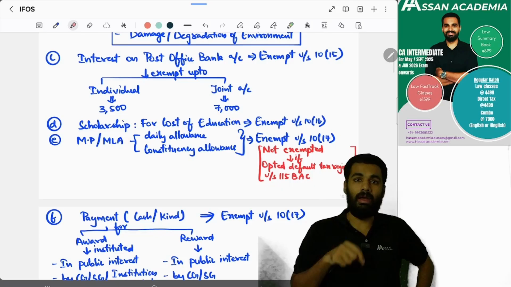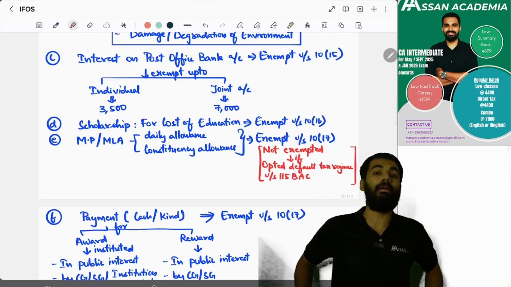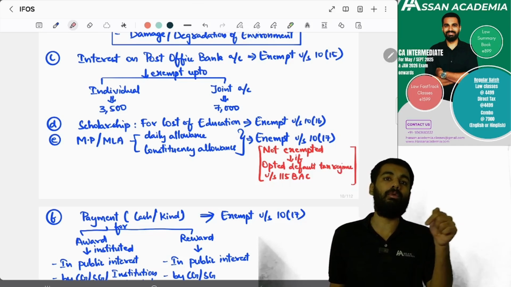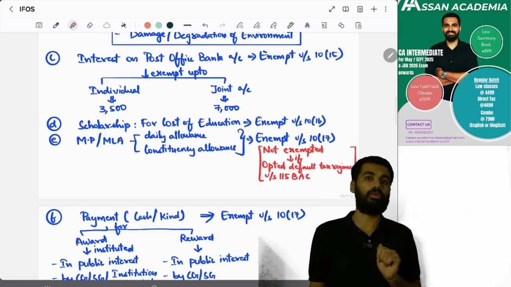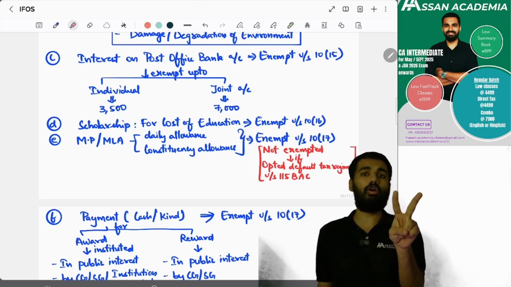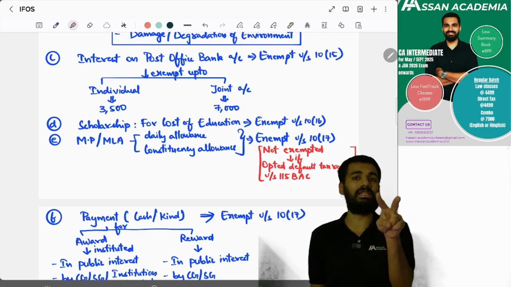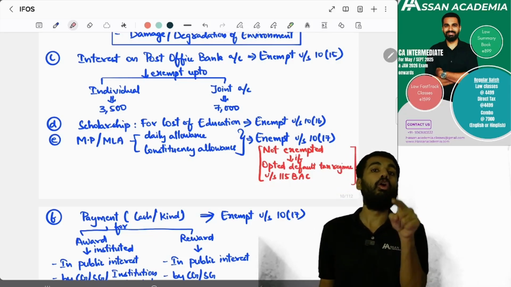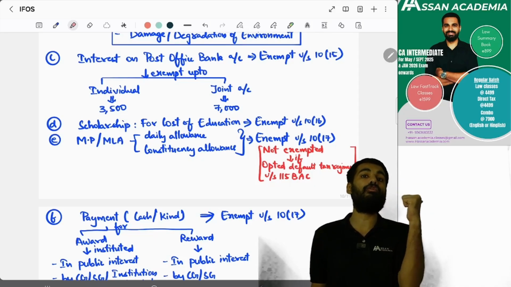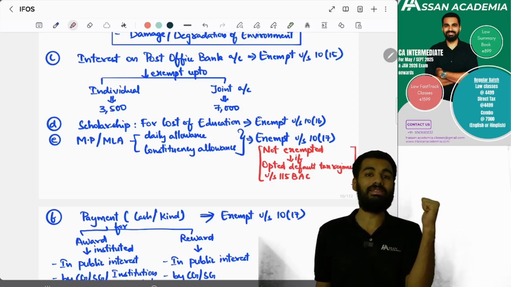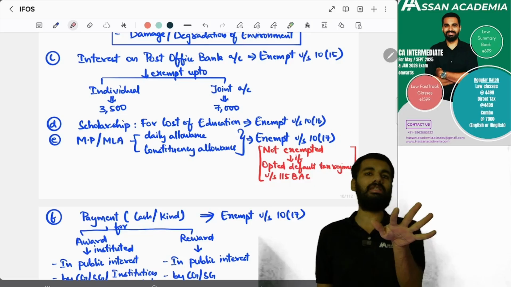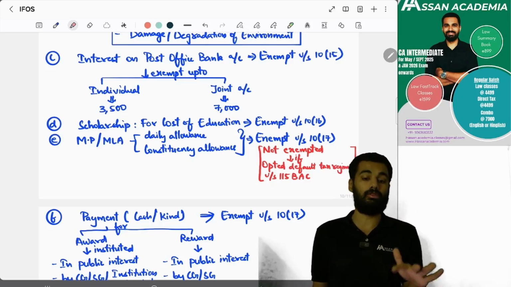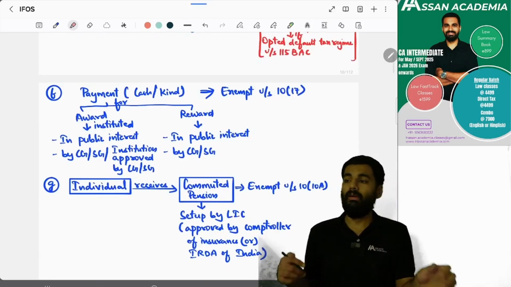And MPs and MLAs, it is chargeable under which head? MPs and MLAs remuneration will be chargeable under income from other sources, but their daily allowance and constituency allowance is exempt under section 10 clause 17 if they have opted for the old tax regime. If they have opted for the default tax regime under section 115BAC, which is the new tax regime, then this exemption is not there. That particular allowance also will be taxable. Yes or no? Yes.